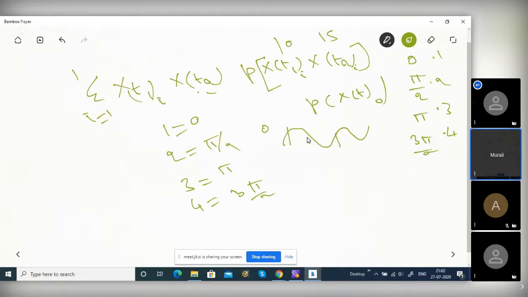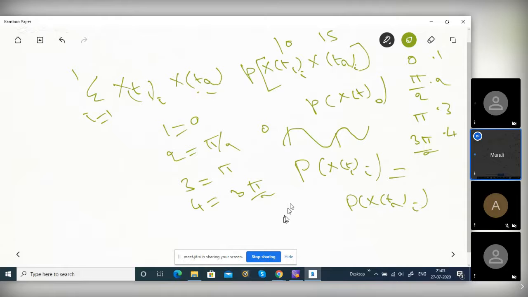Yes, sir. So P of x(t1) = xi equals P of x(t2) = xi, because it came from the same wave. You plug into the formula and get it, but it is generated from theta, so the probability is the same. So what is the joint probability of x(t1) and x(t2) now?